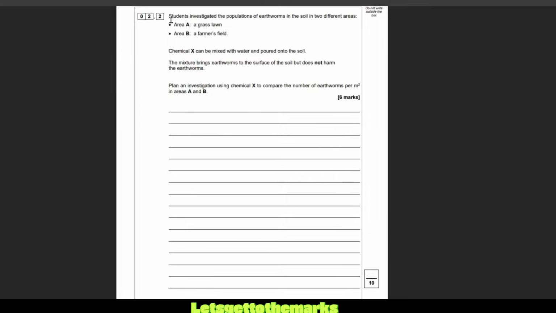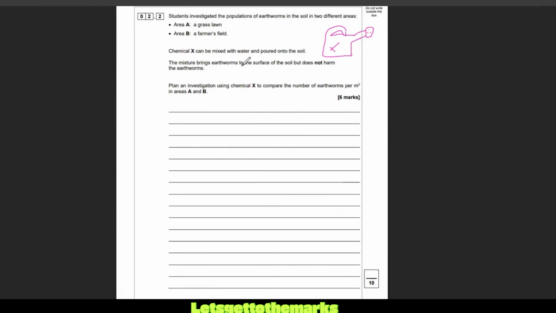Okay. Students investigated the populations of earthworms in the soil in two different areas. Area A is a grass lawn. Area B is a farmer's field. Chemical X can be mixed with water and poured onto the soil. So we've got chemical X going on, and that can be water. Check out the GCSE level art. Boom. Chemical X, that can be dropped onto the soil.